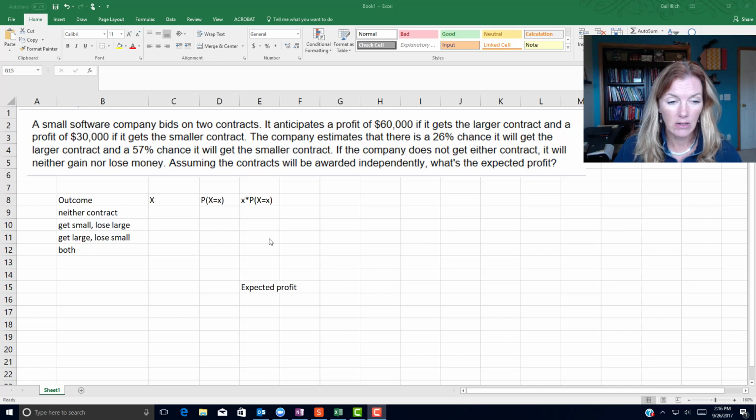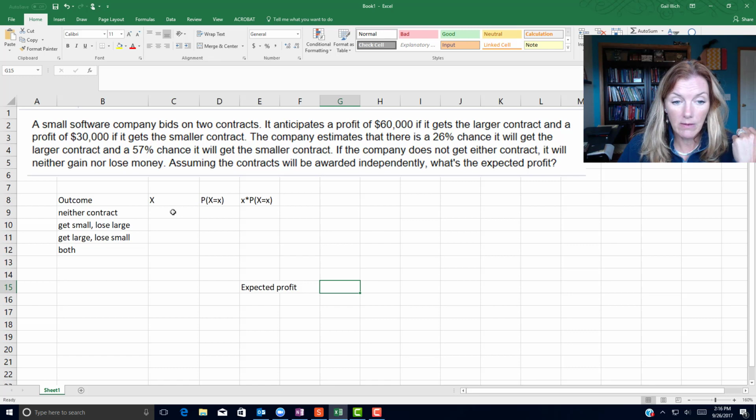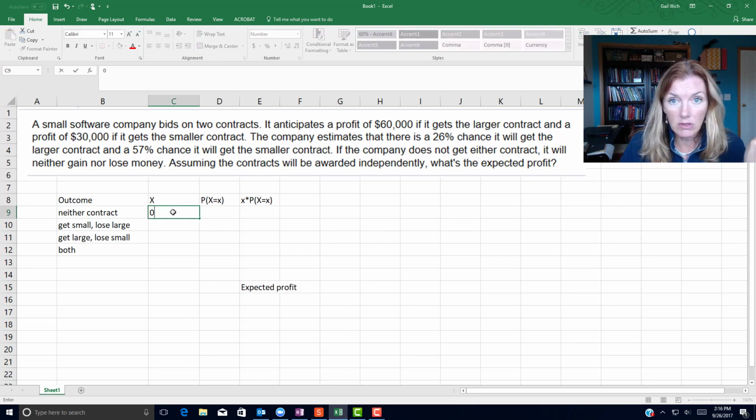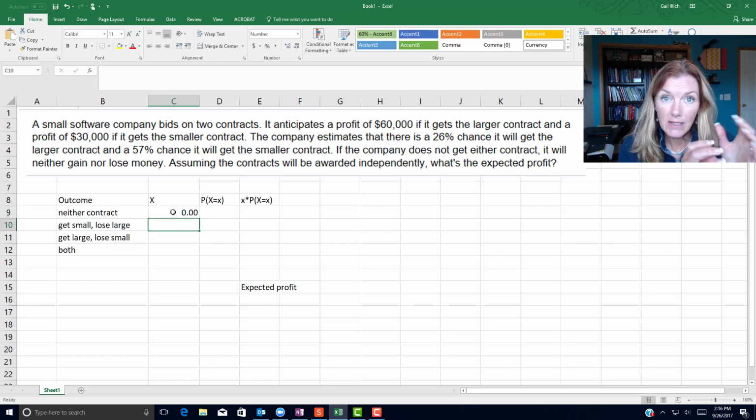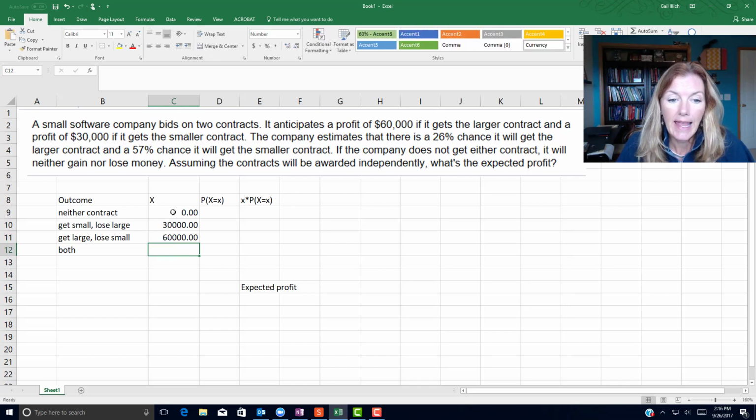Okay, so the outcomes here are that they could get neither contract, and in that case, the random variable would have a value of 0. You get no money. You could get the small contract but lose the large contract. So how would that happen? Or how much money would you get? Well, the small contract is $30,000. The large is $60,000, but they don't get that one. So this would just be $30,000. If they get the large and lose the small, then they would get the $60,000. And if they get both contracts, it would be the $60,000 plus the $30,000, or $90,000.